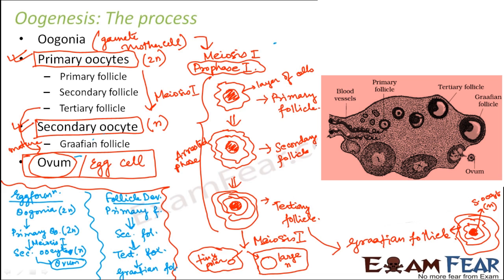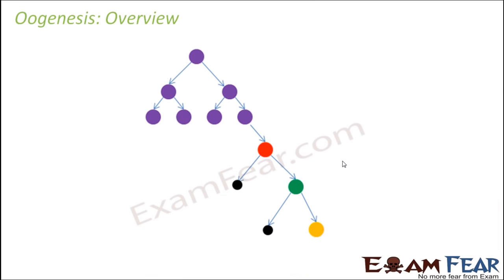So please understand this process clearly. Okay, now this is just a quick overview of the process of oogenesis. What happens here? The story starts with the oogonia. This oogonia undergoes mitosis and differentiation and forms the primary oocyte, right? Now this primary oocyte gets stuck in prophase 1, and then it remains in this prophase stage till puberty. So this is where it gets stuck.